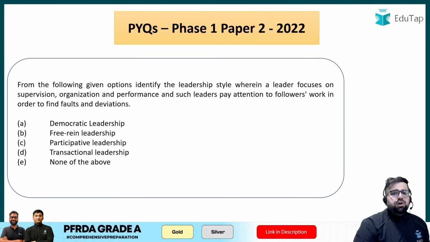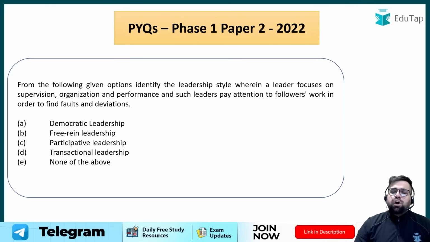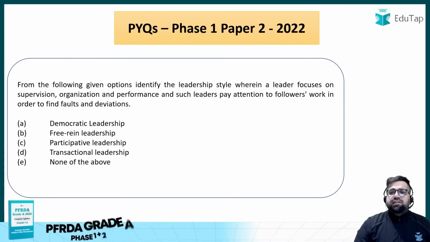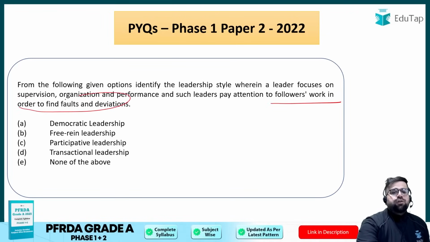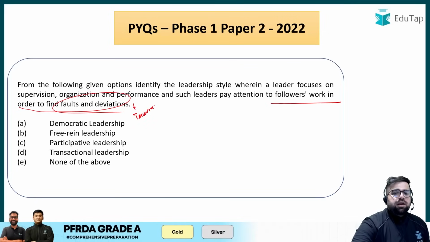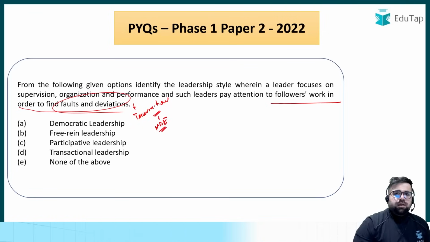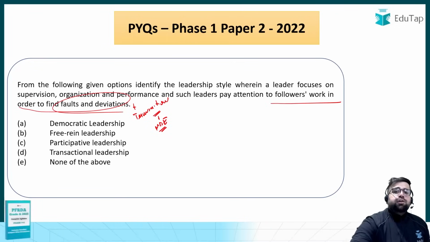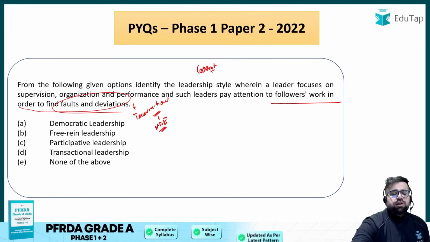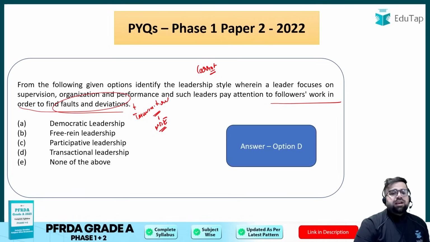Next question. From the following given options, identify the leadership style wherein the leader focuses on supervision, organization, and performance, and such leaders pay close attention to the followers' work in order to find defaults and deviations. Now, if you know about transactional leadership, in transactional leadership, there is a concept of management by exception. Right, a leader will only focus on the major work, right? And the leader also follows the carrot and stick approach. Right, so if you see, this is the feature of transactional leadership, therefore the right answer will be option number D.